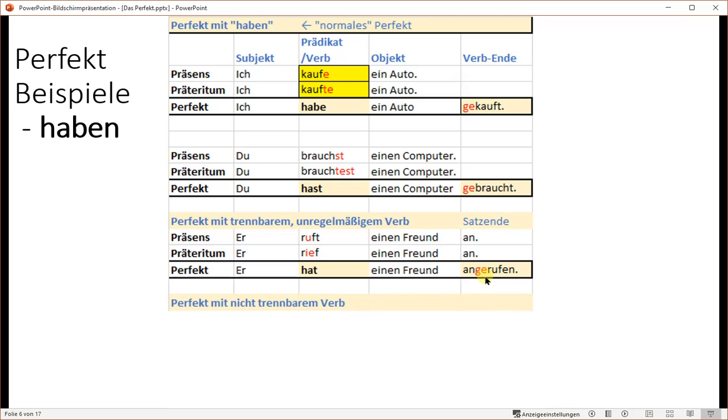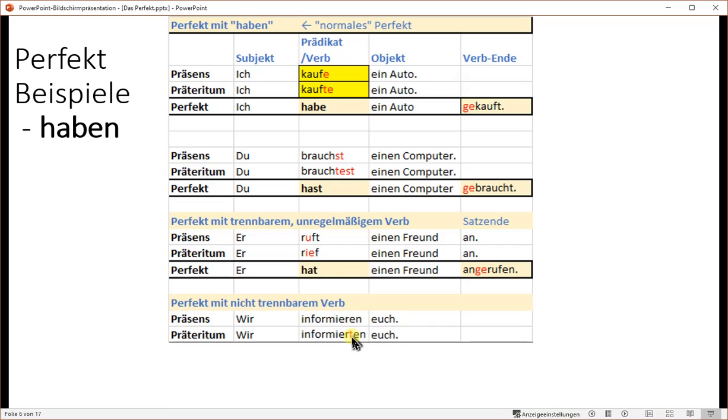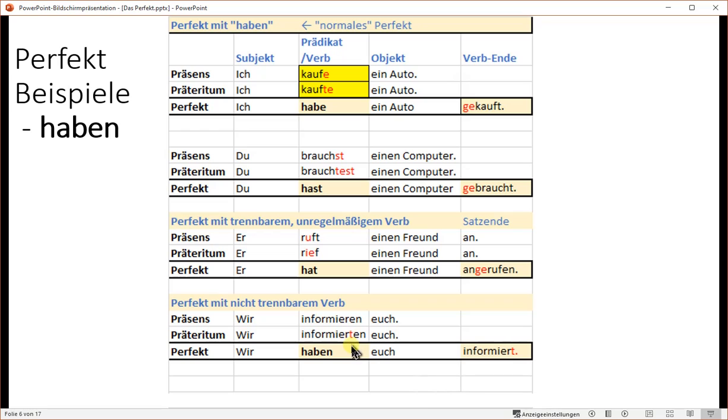And here with a non-splittable verb: wir informieren euch, wir informierten euch, wir haben euch informiert. These ieren words have no ge and they all end on letter T in Partizip 2. So if you use haben and the second verb in a sentence, you create a Perfekt.